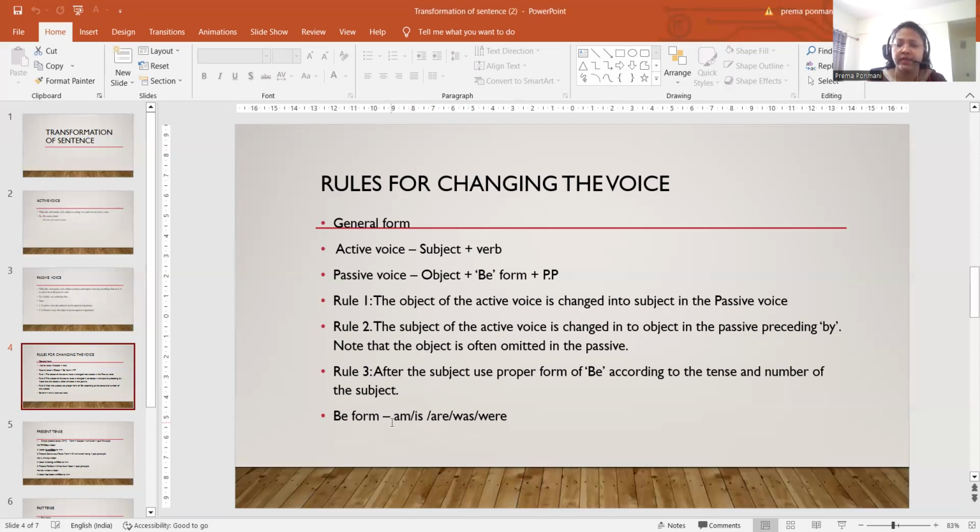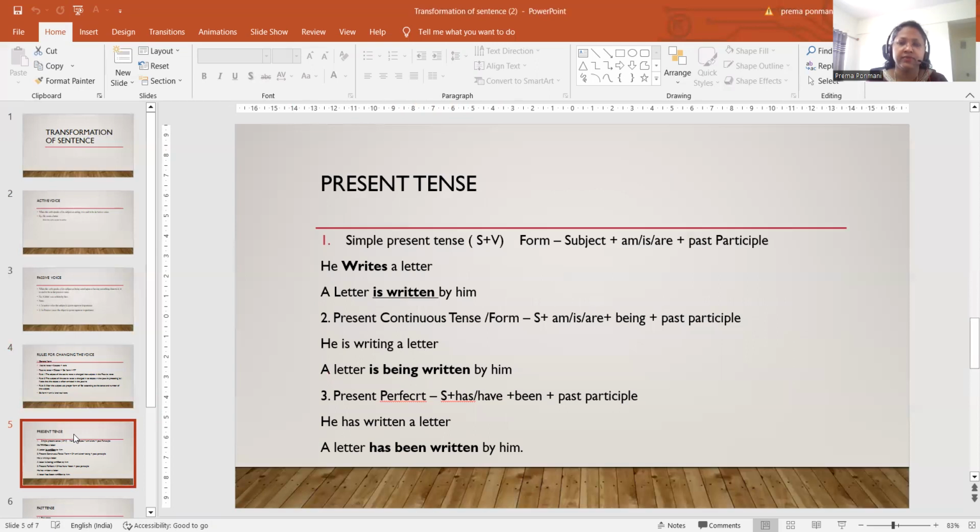For I we are using am, for singular we are using is, and for plural we are using are and were. Okay, and according to the tense also it differs. So we have to use the be form of the verb when we are changing active to passive voice. Okay, let us see different types of tenses.